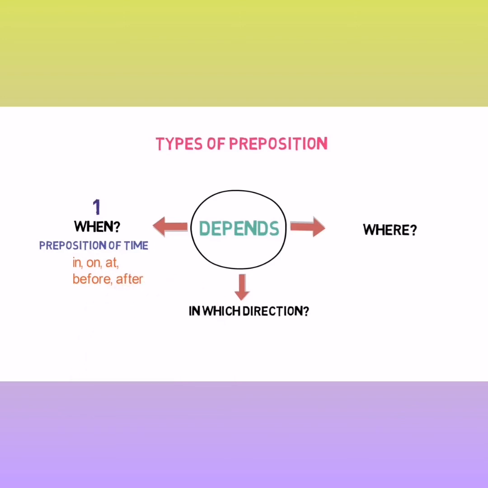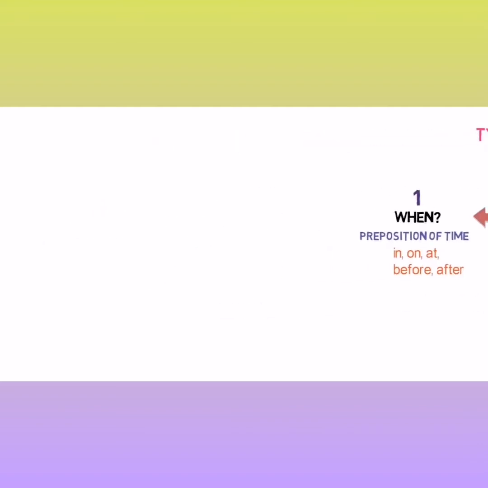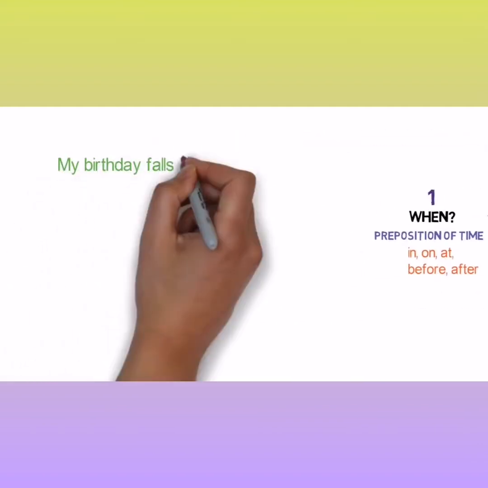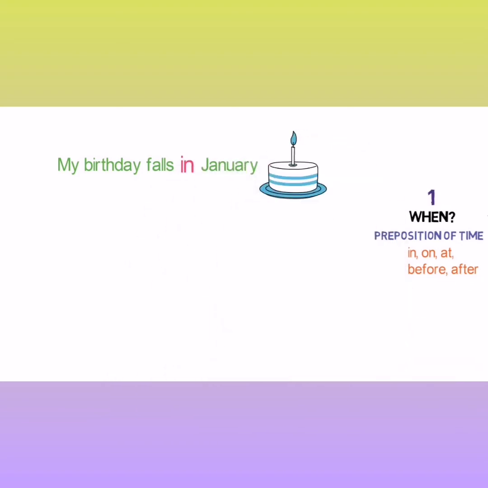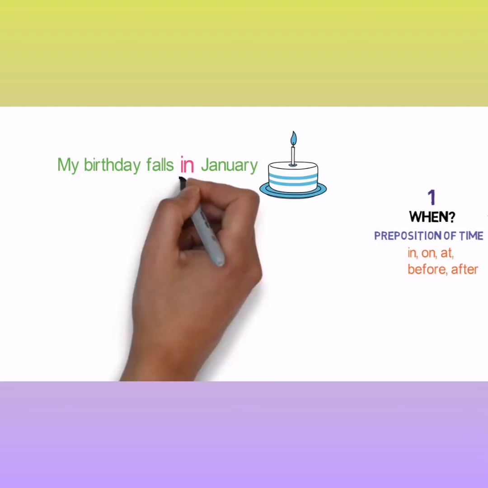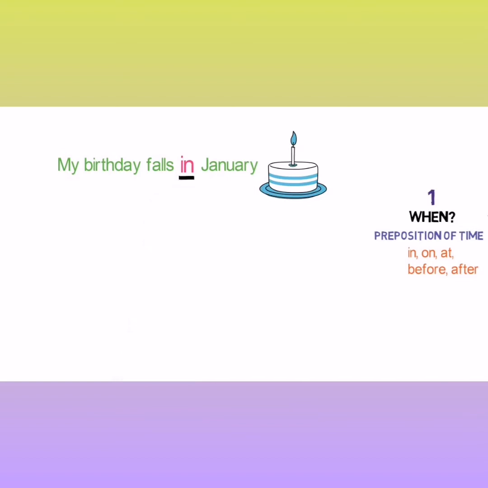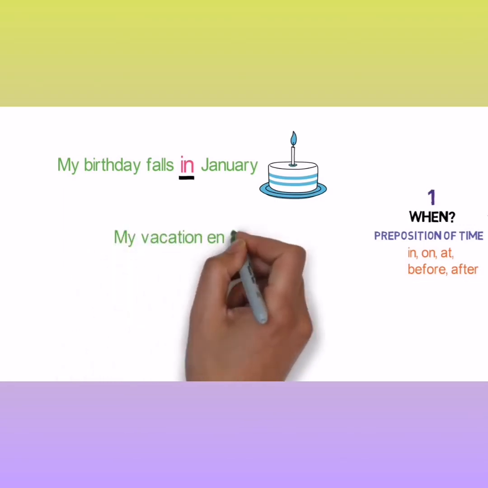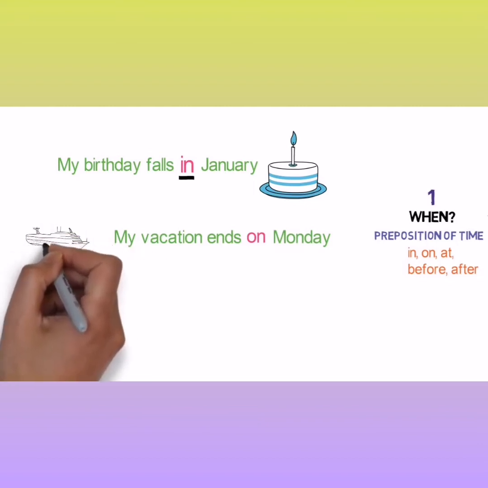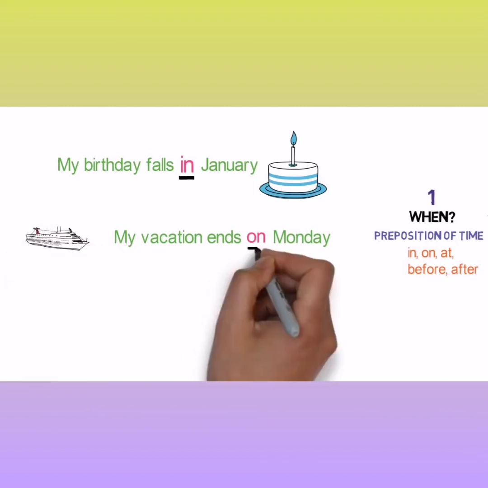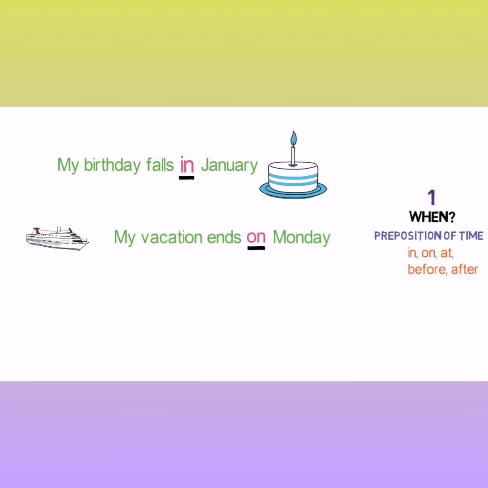Let's look into some sentence examples to make it more clear. My birthday falls in January. In this sentence, when my birthday falls, it falls in the month of January. So students, in here is the linking word and hence is a preposition. One more example we'll see. My vacation ends on Monday. When my vacation ends, it ends on Monday. So, on here is the linking word and hence is a preposition.